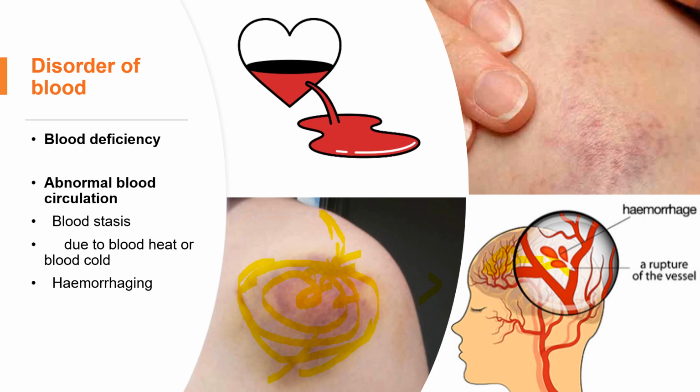If the blood can't move through here, we call it blood stasis. The blood is supposed to move through all of the body, but once these pathways are obstructed by the static blood from the bleeding, it will result in blood stasis.